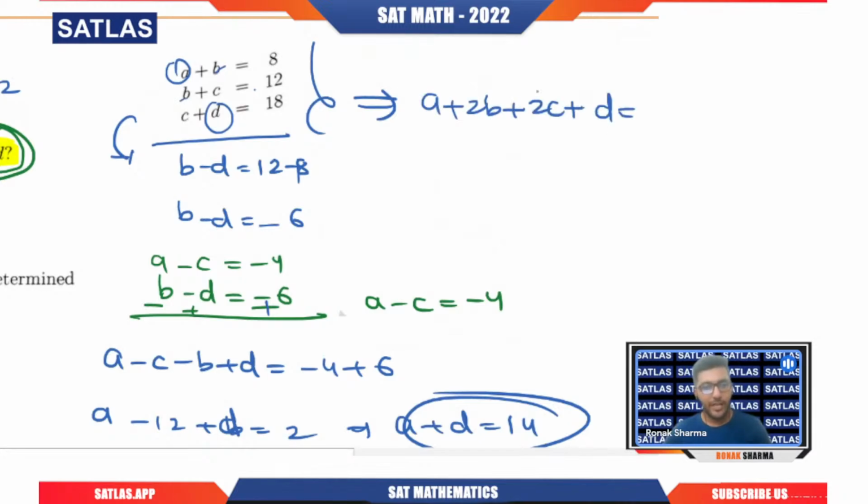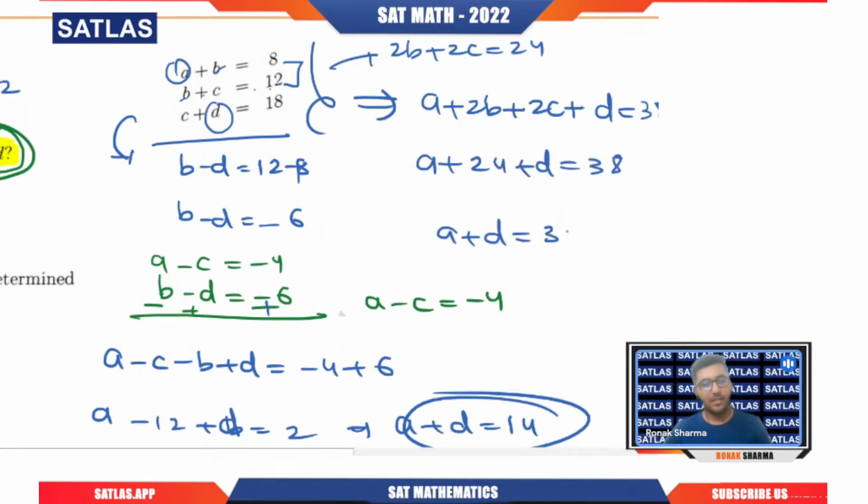equals 8 plus 12, 20. 20 plus 18, we will have 38. Now tell me, b plus c is 12. So 2b plus 2c will be 24. So a plus 24 plus d is 38. From here you will get a plus d is 38 minus 24, that is 14. In this manner also you'll get 14.